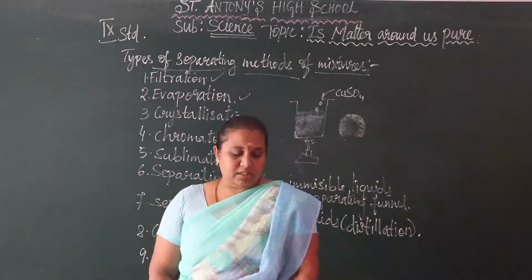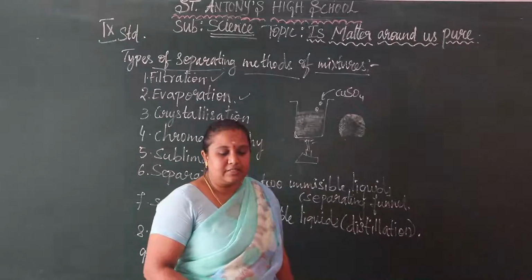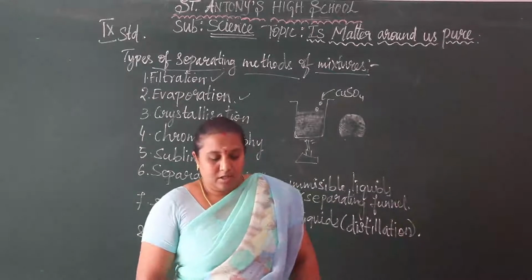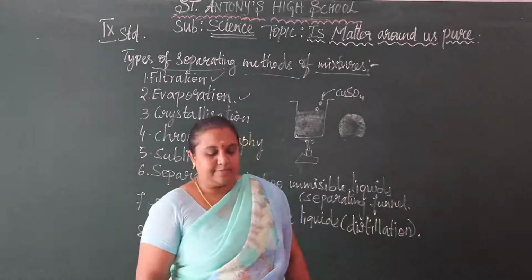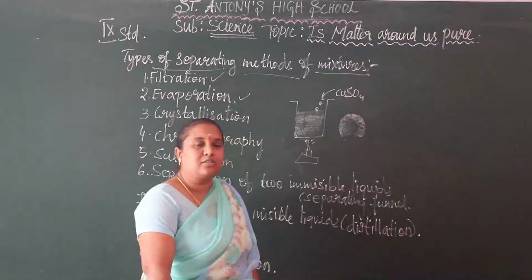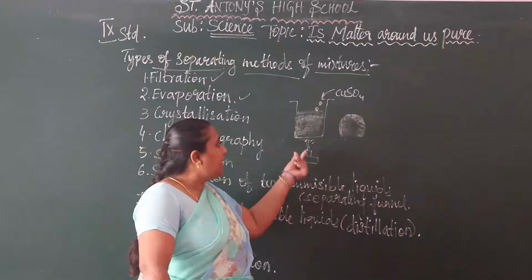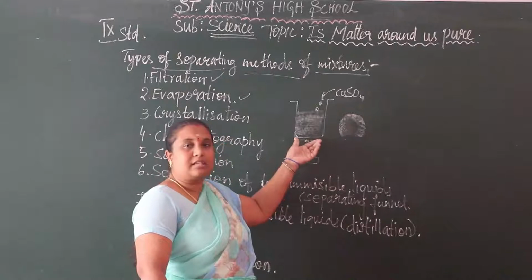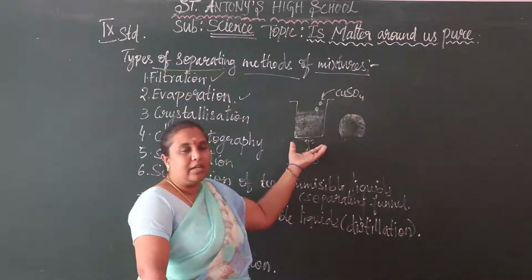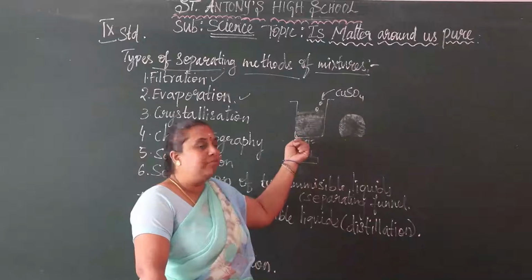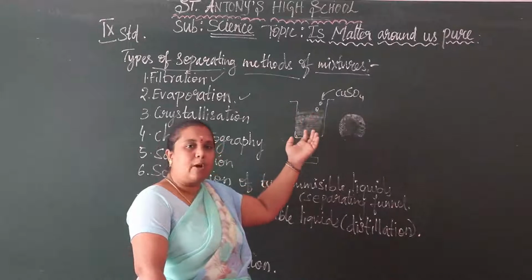Before moving on, you can see the process of crystallization. Cooling a hot concentrated solution of a substance to obtain crystals is called crystallization. While heating, we use the seawater, we heat it, and then we cool it by adding copper sulfate.